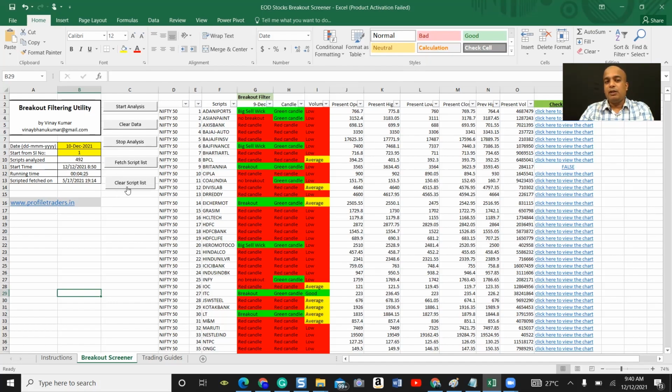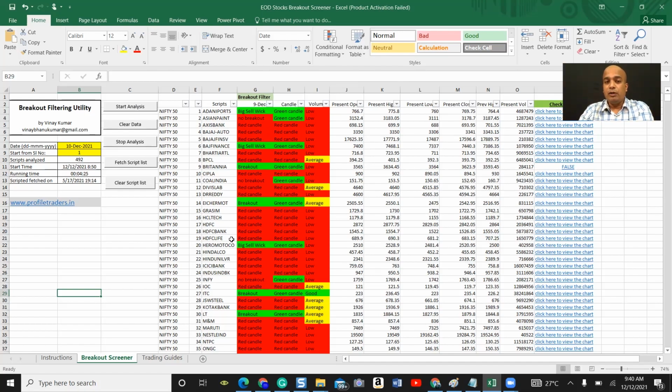Initially, whenever there is a change with the NSE scripts, you can do fetch script list and clear script list. But I feel it is not really necessary because that happens very rarely, and this Excel sheet has already been updated with all the stocks. So if I select start analysis, it is going to connect with the server, download the data, and shortlist the breakout stocks.